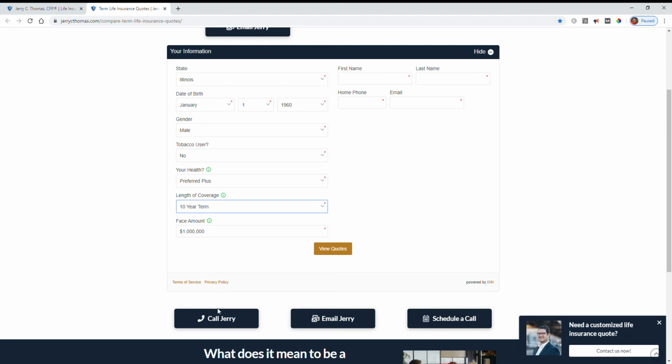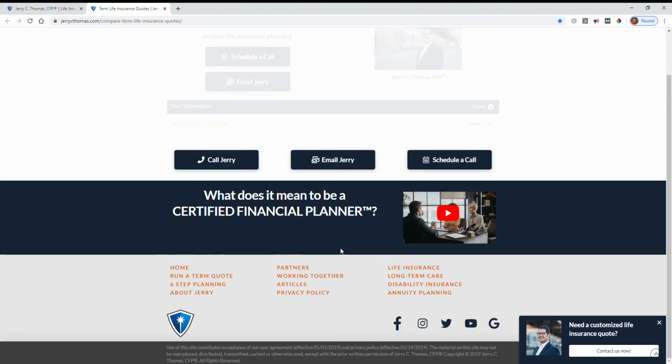And then if you wanted to look at options that are guaranteed longer than a 30-year term, you could guarantee them to age 90, 95, 100, and 105. And then you're going to want to look at your face amount. So in this option, we're going to look at a $1 million term policy for a 10-year term. So the next thing you're going to have to do is put in your name, phone number, and then your email. And click View Quotes.